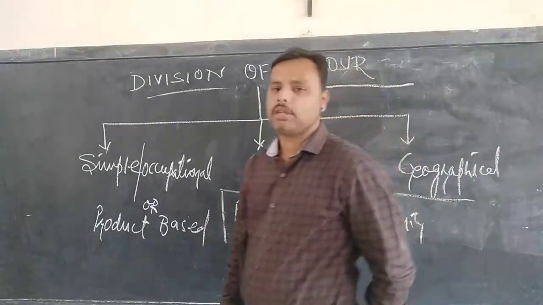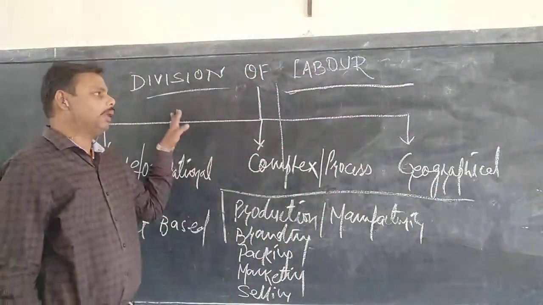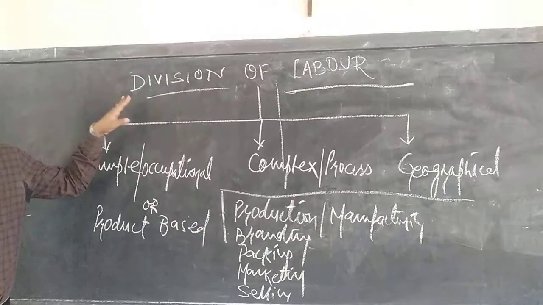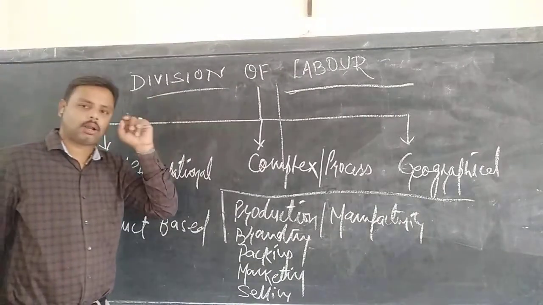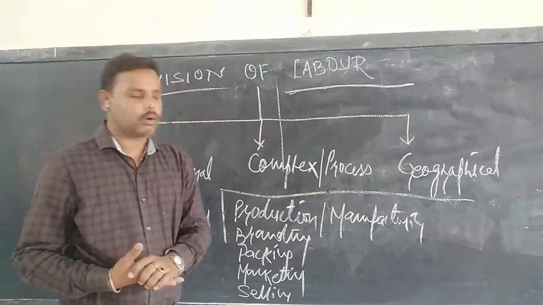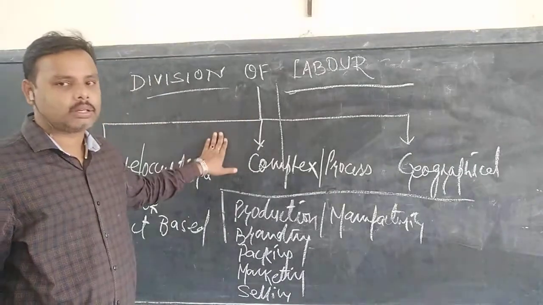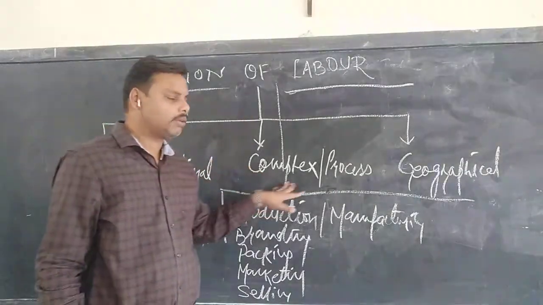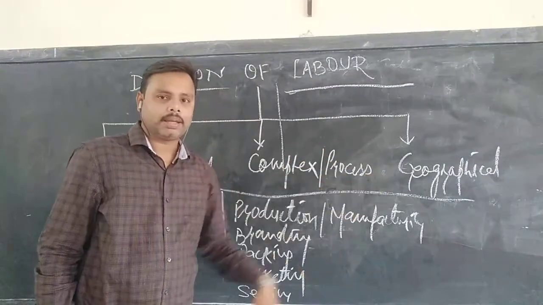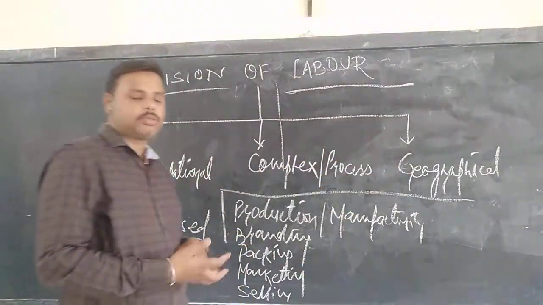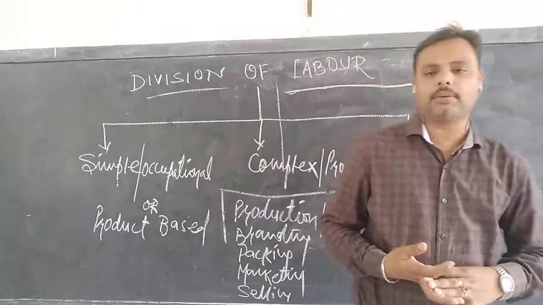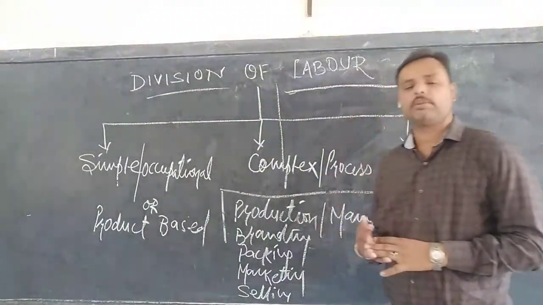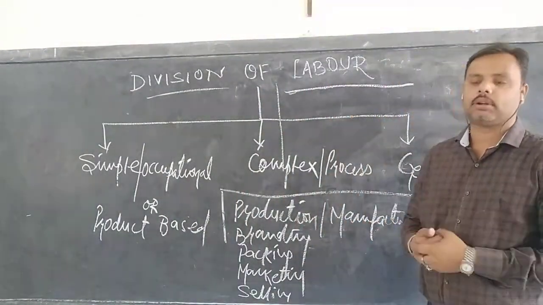So what do you mean by division of labor? By division of labor we mean specialization of knowledge into a particular field. Now division of labor is further sub-categorized into three parts. One is simple, the other is complex, and the third is geographical. It has other names even. Simple division of labor is even known as product-based division of labor or occupational division of labor.